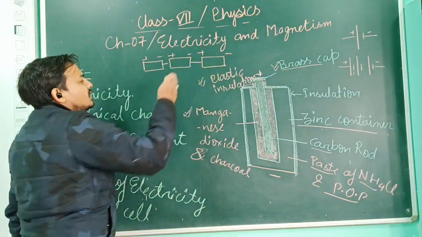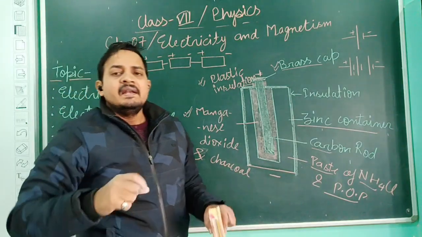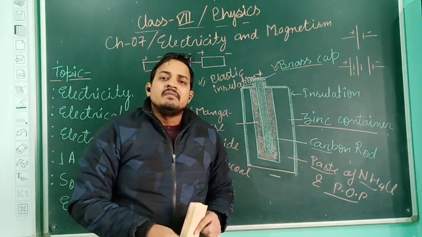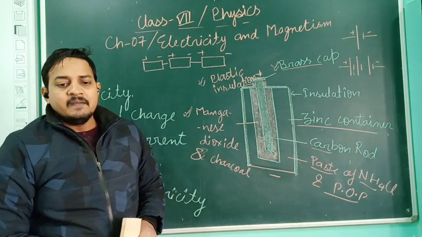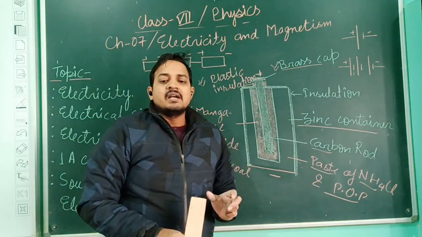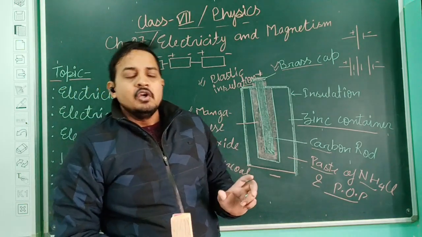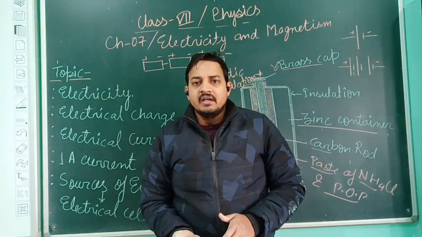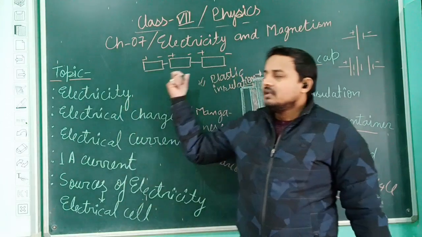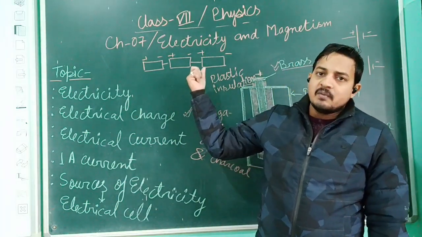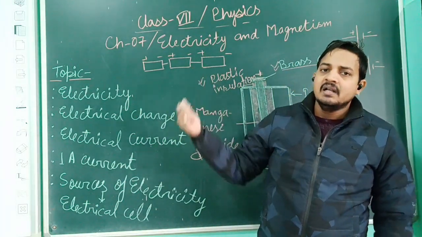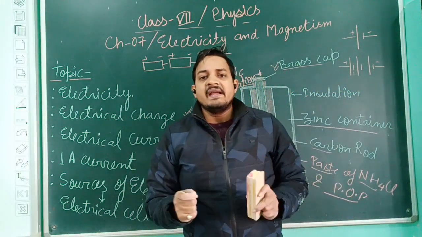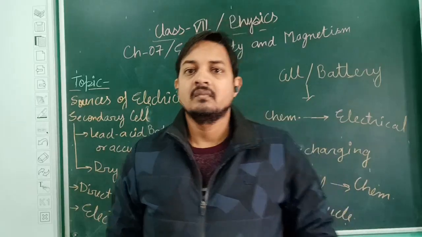Then we insert them one after another, and after keeping them in the torch, it starts glowing. The amount of electrical current in a single cell is very small, so we need a device having a huge amount of current. That is why we are using the battery. And how are we making small batteries? With the help of simple dry cells, by connecting all the dry cells in series form.